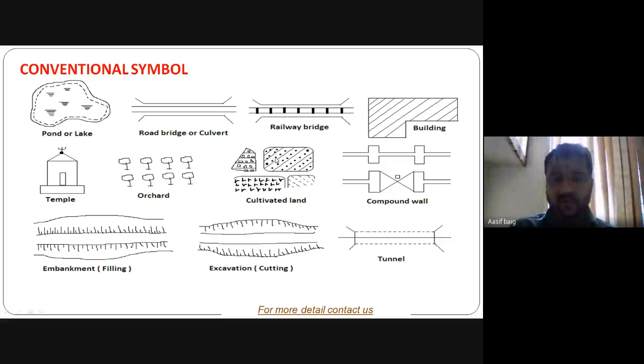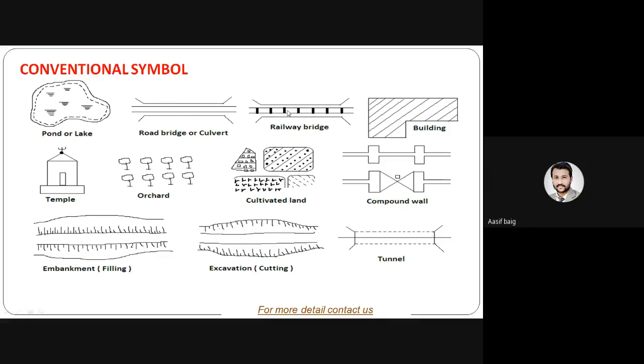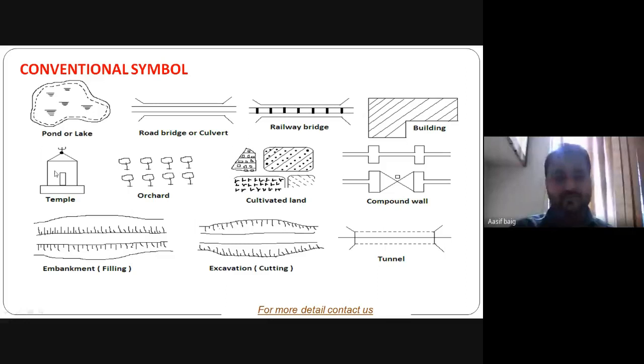This is for drawing the map. This is the symbol for pond or lake. This symbol is for road, bridge, or the culvert. If we draw this bold line in between, this is the railway bridge. This symbol is for the building. This symbol is for the temple or orchard.